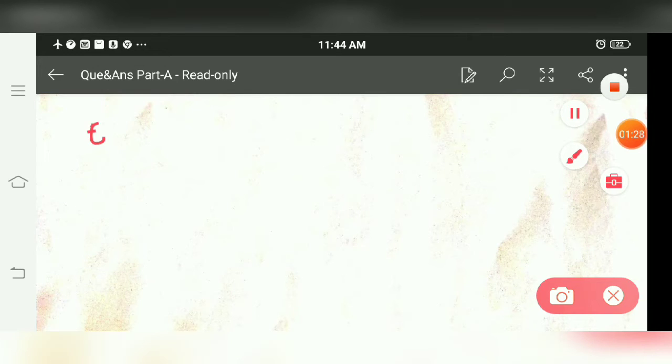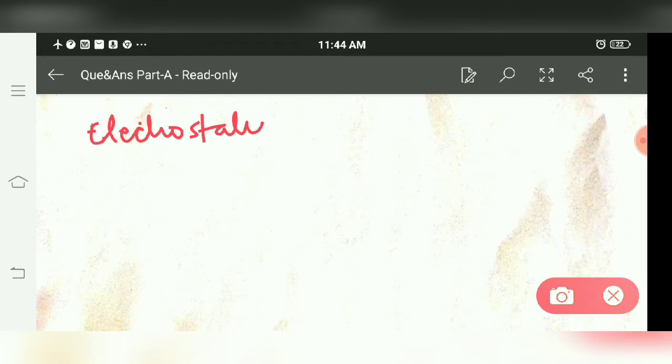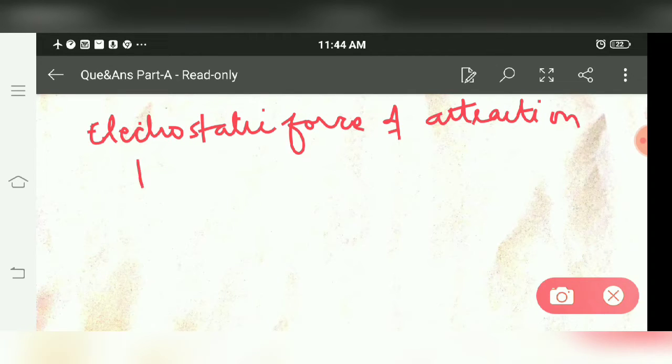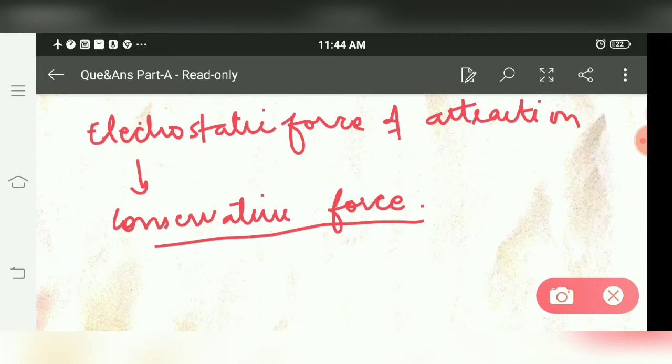This electrostatic force of attraction between the nucleus and the electron is always conservative in nature. And for a conservative force, the work done around a closed path is always 0.